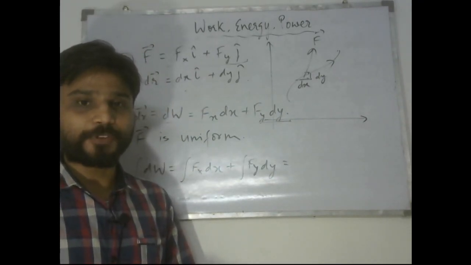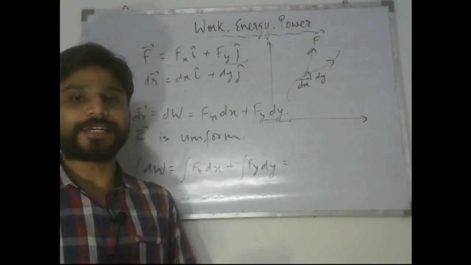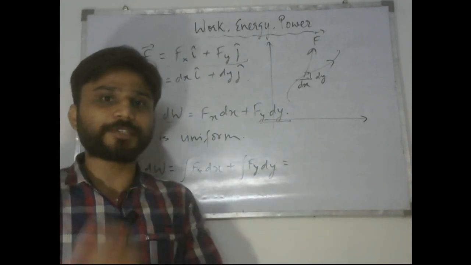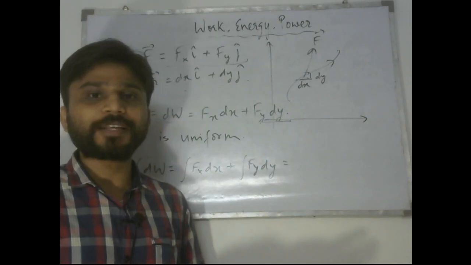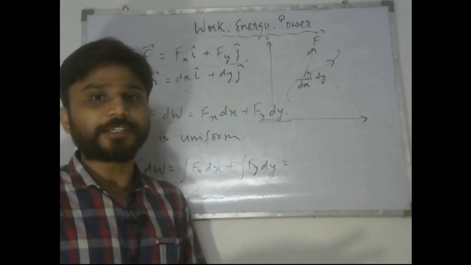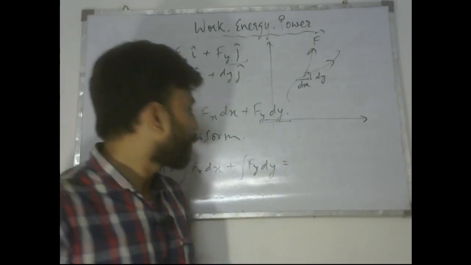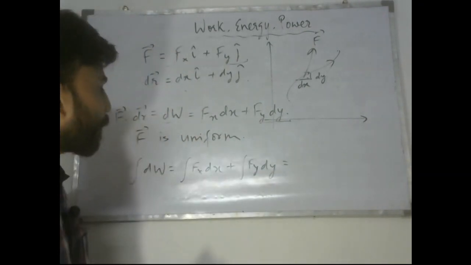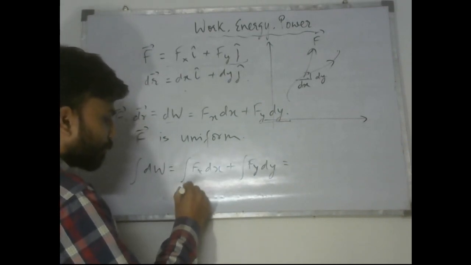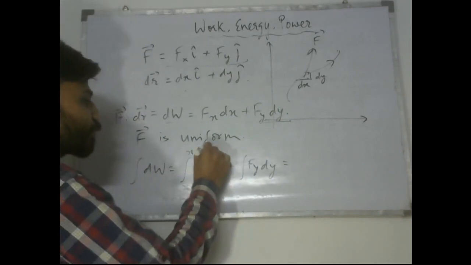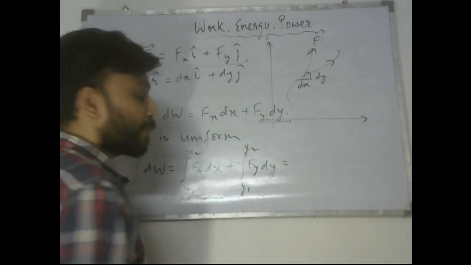Multiplying force vectors and taking the dot product is pretty easy. But what if the force vector has its components given separately to us? That is, Fx is given separately and Fy is given separately. What do we do in those cases? So when Fx and Fy are given separately, dx and dy are given separately, we take the dot product and then we integrate it. So we would be giving some values that the particle is going from some x1 to x2, and from some y1 to y2.